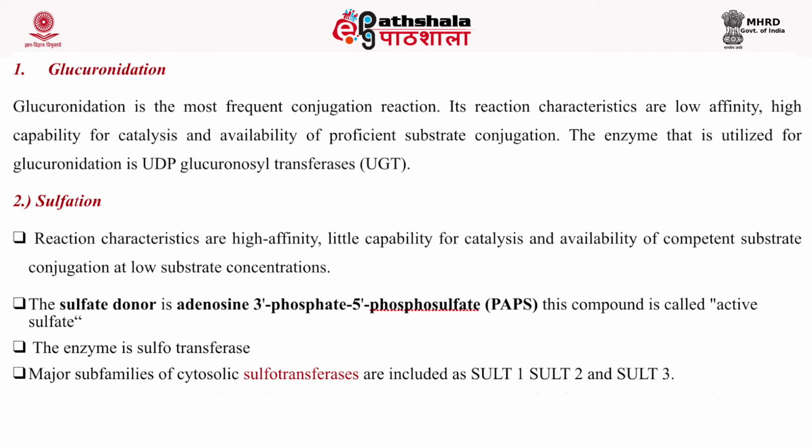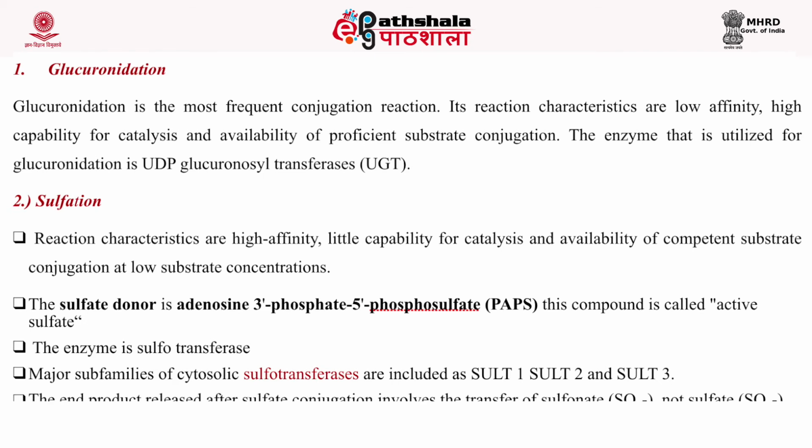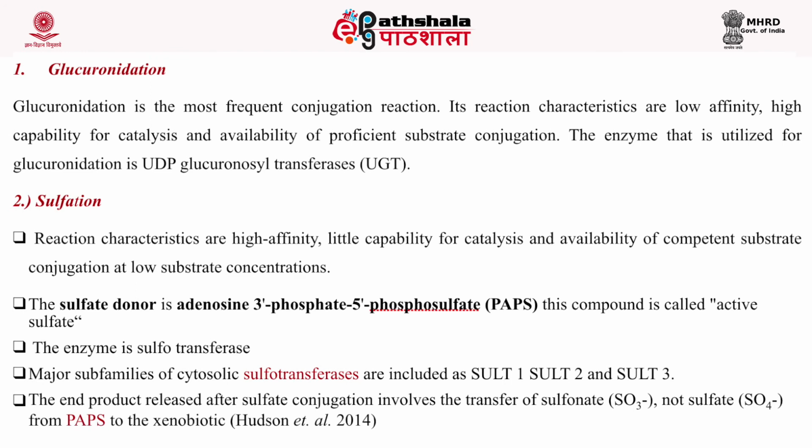The enzyme used here is sulfotransferase. The major subfamilies of these cytosolic sulfotransferase enzymes include SULT1, 2 and 3. The end product released after sulfate conjugation involves the transfer of sulfonate, not the sulfate, from PAPS to xenobiotic.